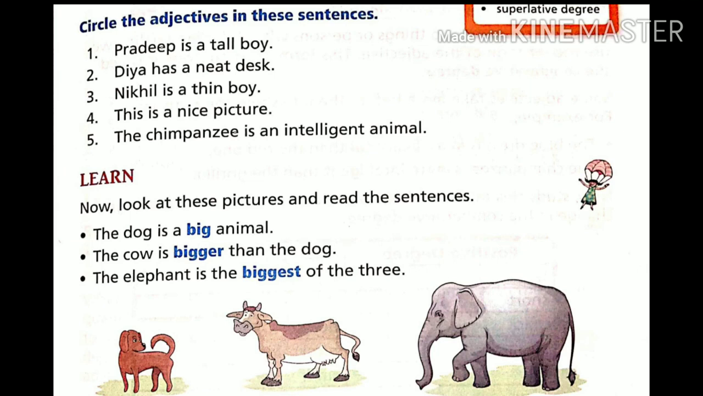Now look at the pictures. The dog is a big animal. Here you can see there are 3 pictures: dog, cow, elephant. We can say that a dog is a big animal. Here this is positive degree. We are not comparing with anyone.